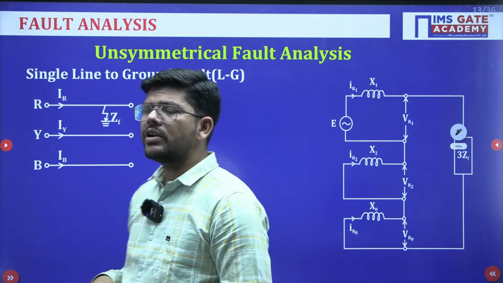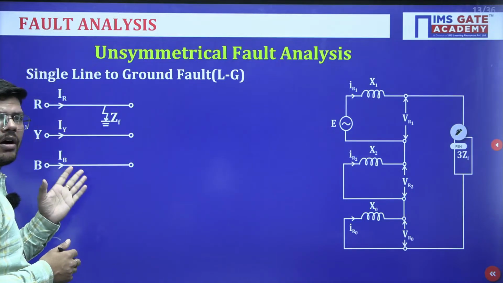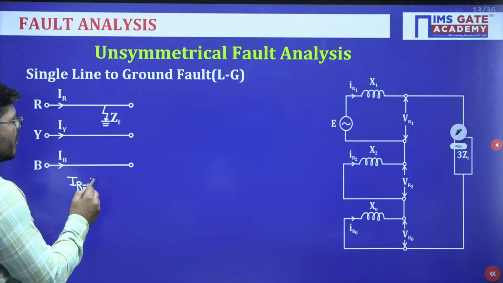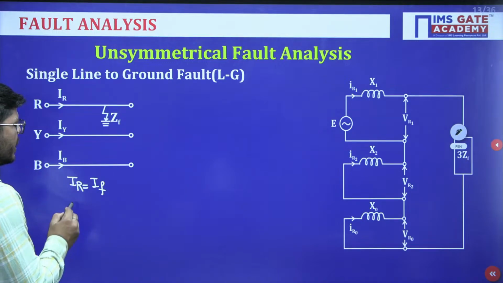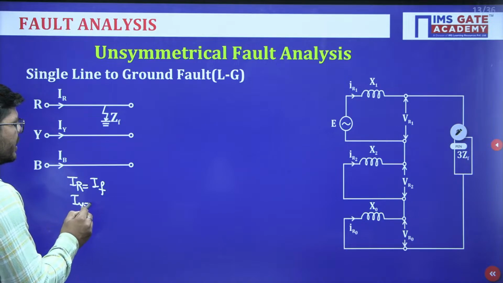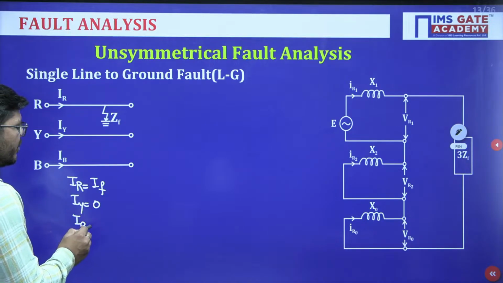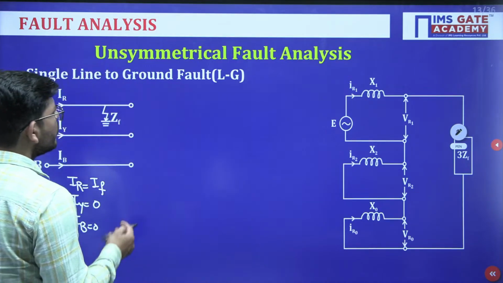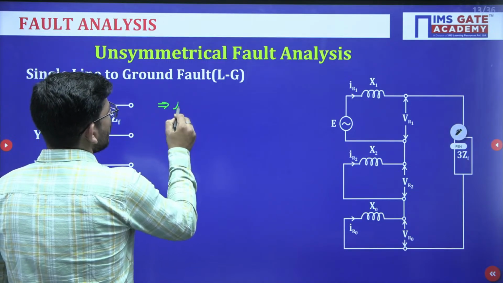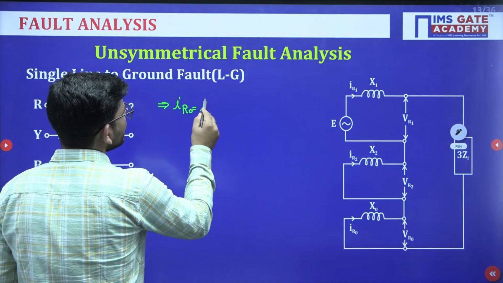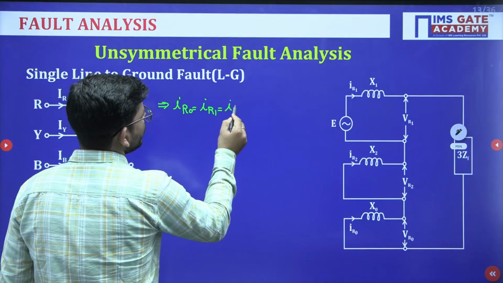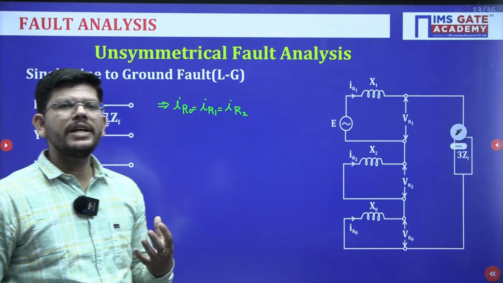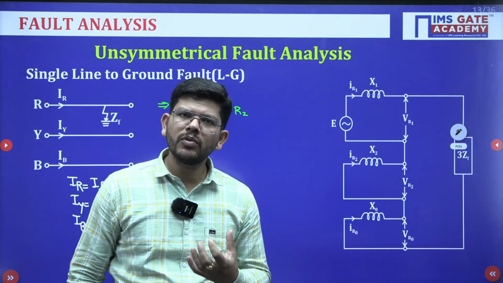So, single line to ground fault, what will happen? Earlier we had all the currents flowing, but now your R phase current will be equal to the fault current, and IY and IB will be 0. This is the boundary condition that you have, okay. And if a single line to ground fault is there, all the sequence currents are equal to each other: IR0, IR1 and IR2, the positive, negative and zero sequence components of current.